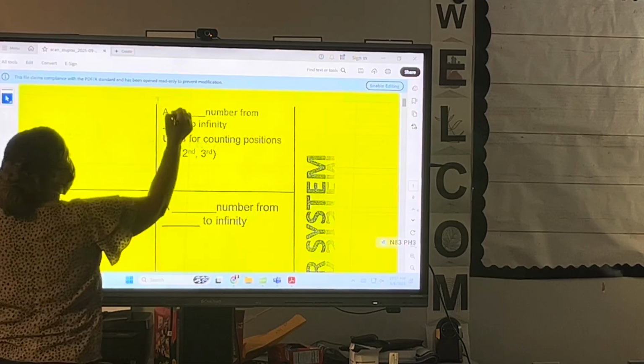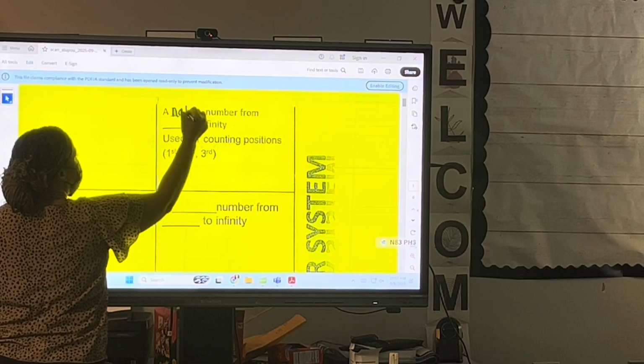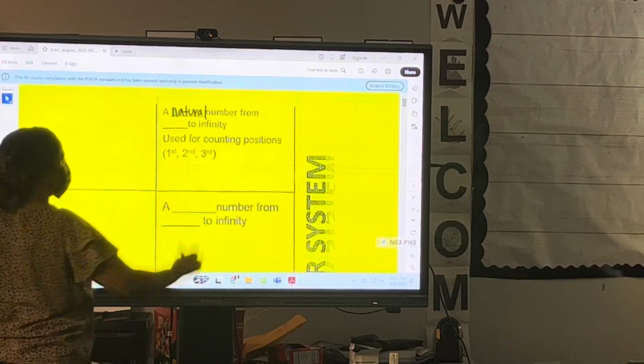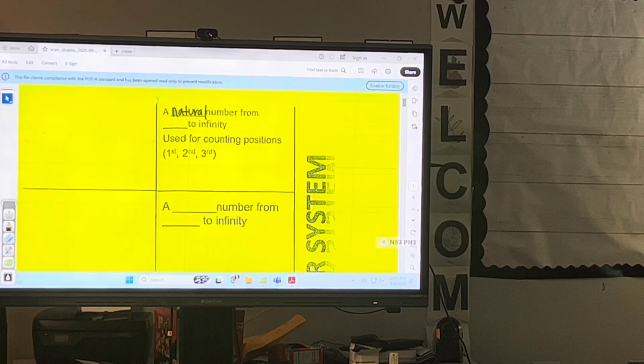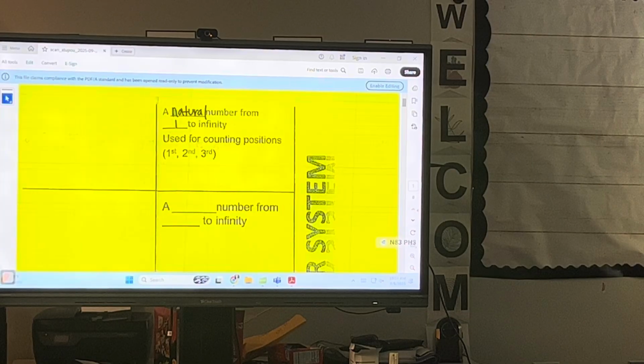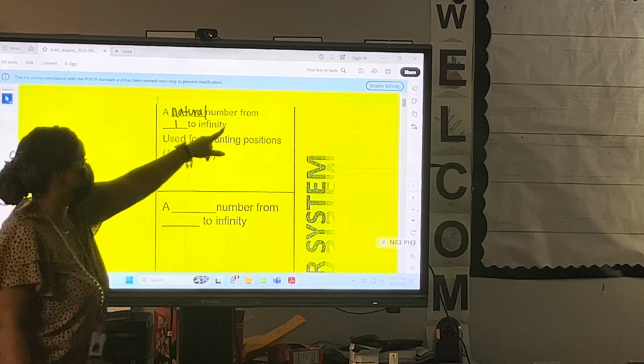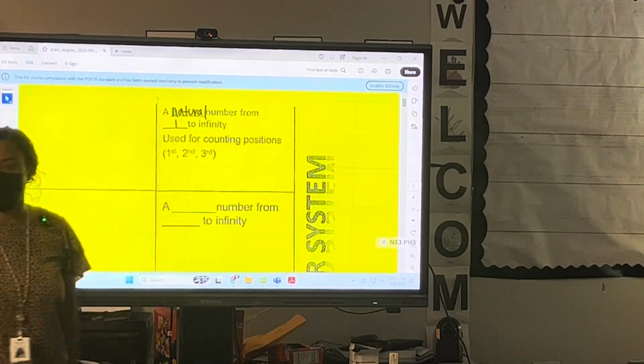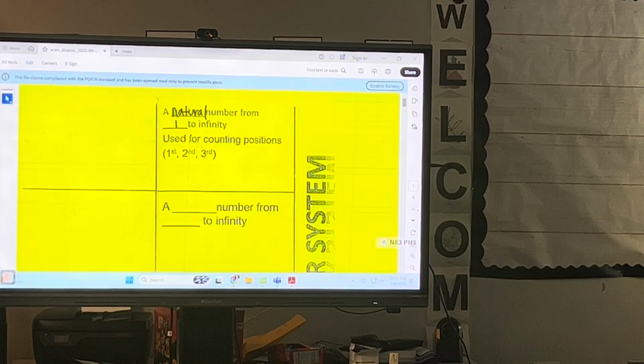Go ahead and write natural. A natural number is from, tell me one more time, what number did y'all start at? 1 to infinity. It's used for counting positions. A natural number from 1 to infinity. Infinity and beyond.